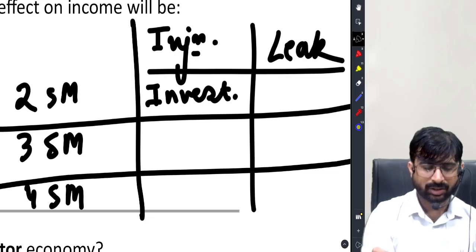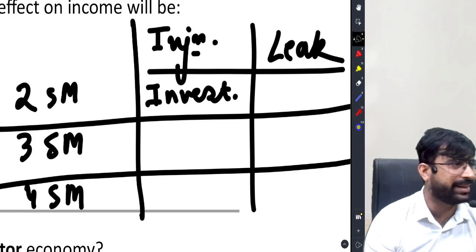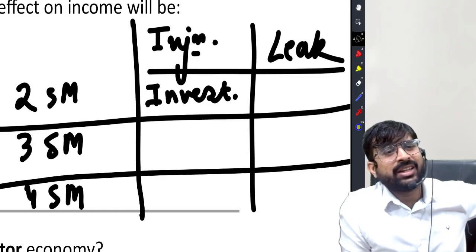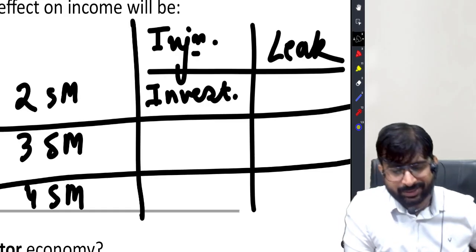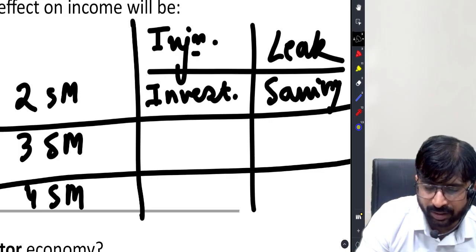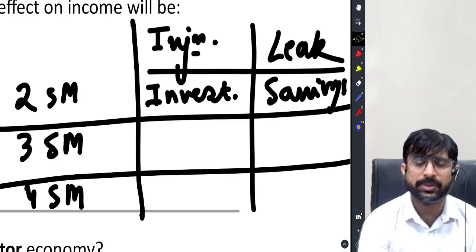But class, in a two sector model, households tend to save their money. When they save their money, the money that was floating in the economy is somehow taken away. So friends, savings happen to be a leakage here.